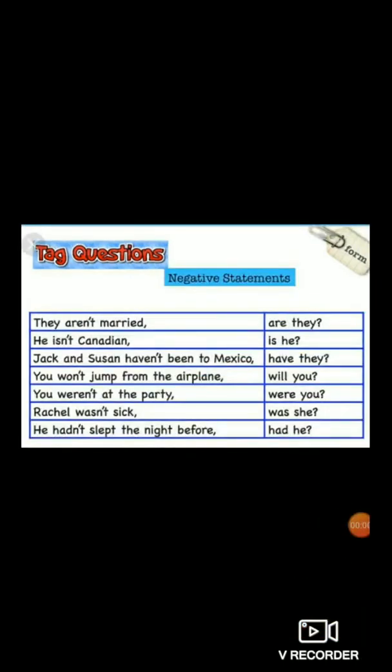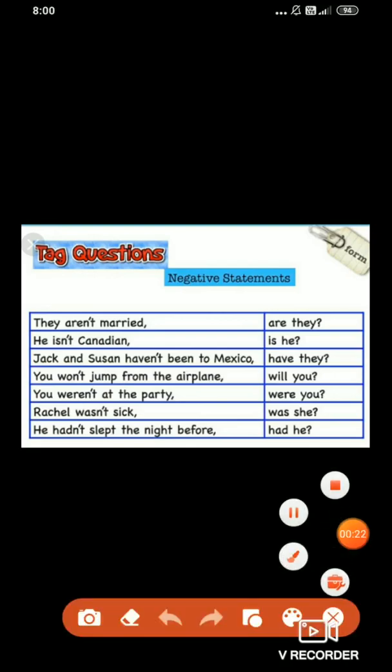So children, what is the rule for negative statements? Yes, if the statement is negative, the question tag is positive. So let's see with the help of examples. They aren't married. You can see an auxiliary. Very good. What is the auxiliary here? Aren't. Aren't is the auxiliary.